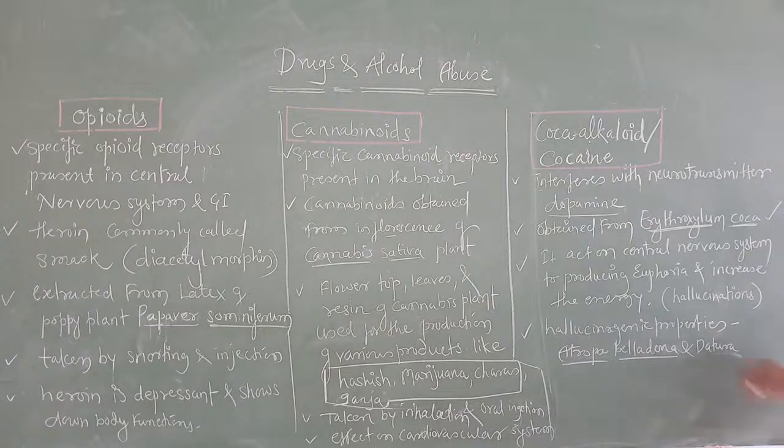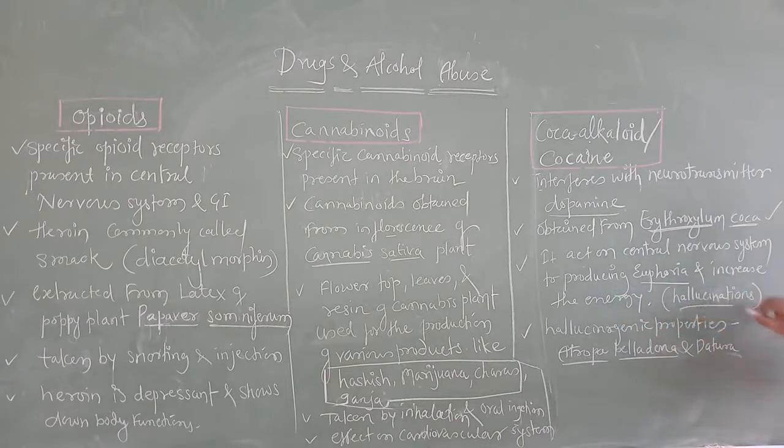It acts on the central nervous system and produces euphoria and increases energy. Euphoria means you feel happy and somewhat energetic. That is euphoria, and it increases our energy.